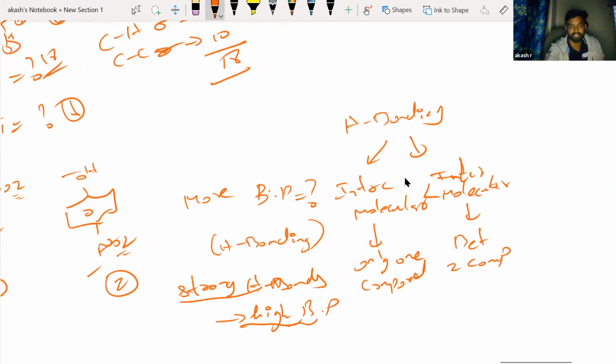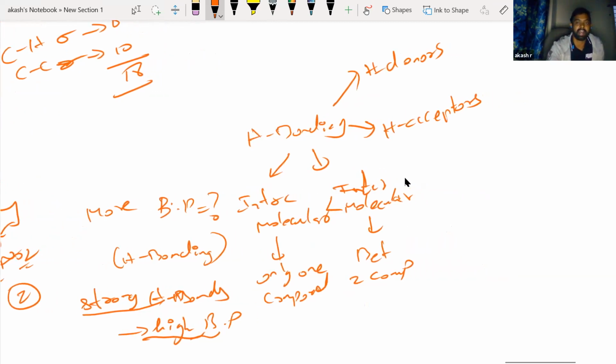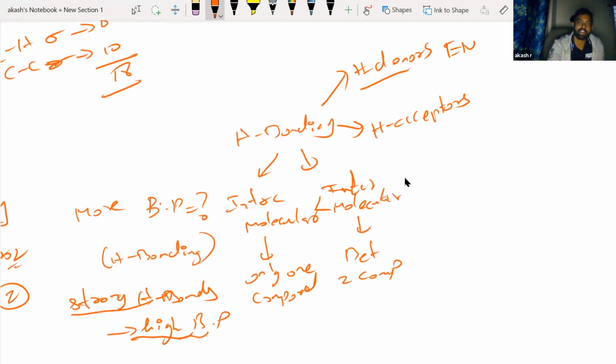Before we move on, you should know that for hydrogen bonding to happen, two criteria need to be satisfied. One is hydrogen donors, another is hydrogen acceptors. Hydrogen donors should have an electronegative atom attached to hydrogen, and this electronegative atom can be oxygen, nitrogen, or fluorine. So if you have an NH bond, OH bond or FH bond, hydrogen donor, done. Acceptors: anything which has a lone pair. Any atom nearby having a lone pair can act as a hydrogen acceptor.